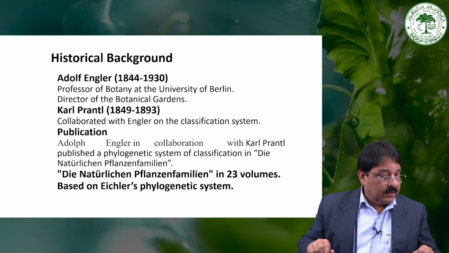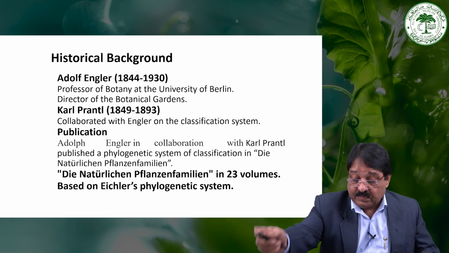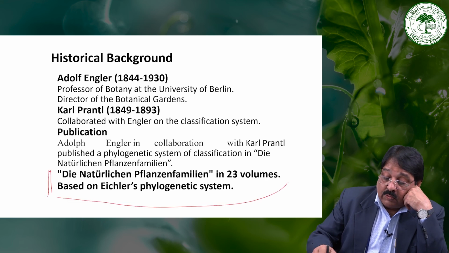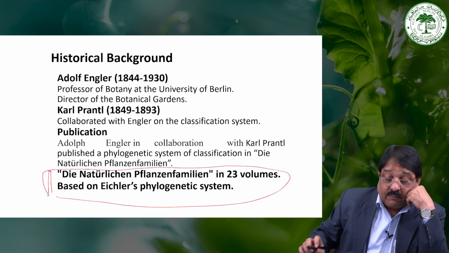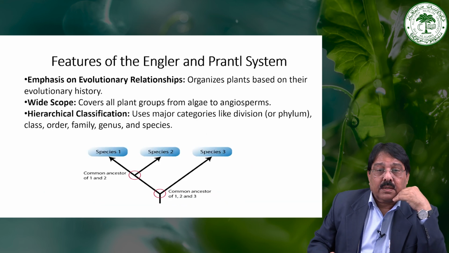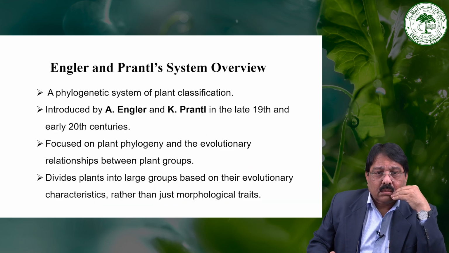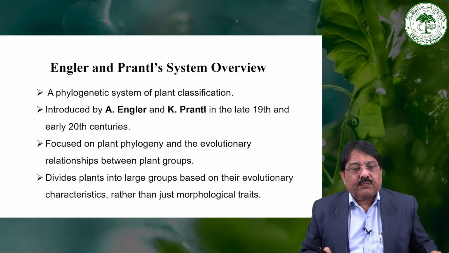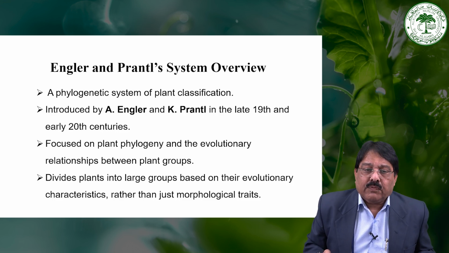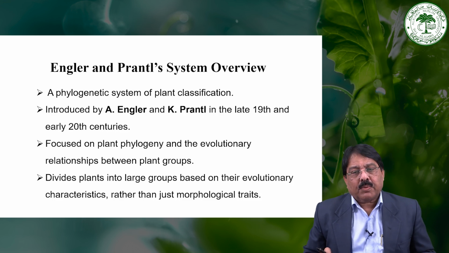It is published in 23 volumes, and they focused on plant phylogeny as well as the evolutionary relationship between the plant groups.